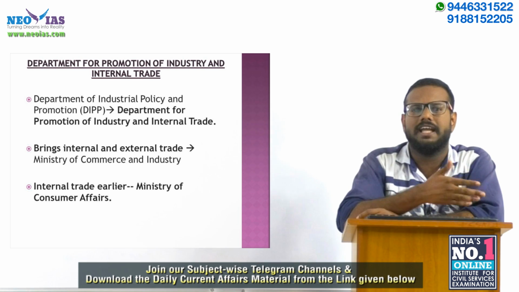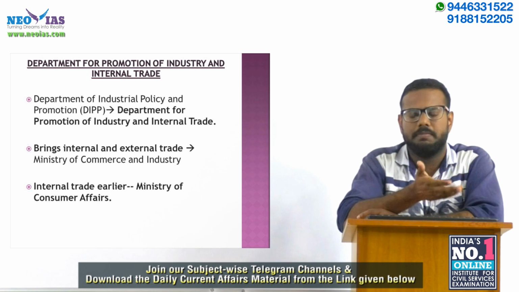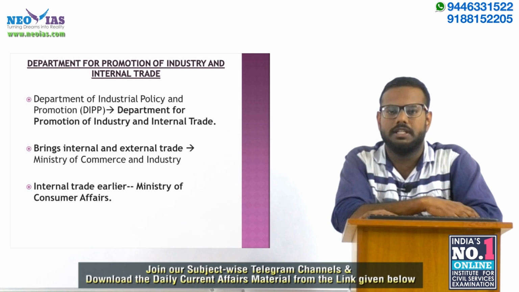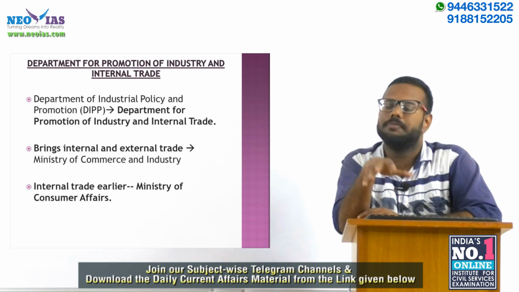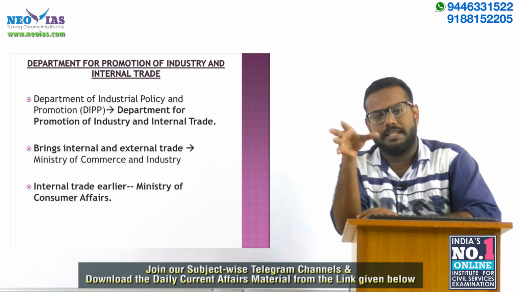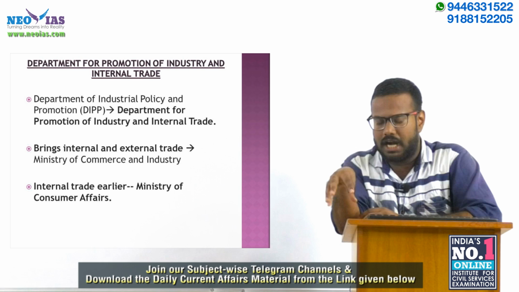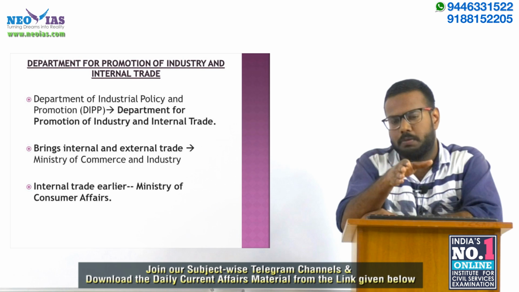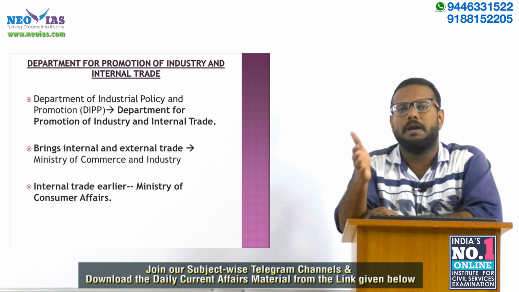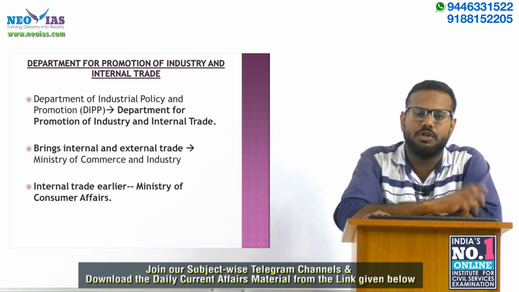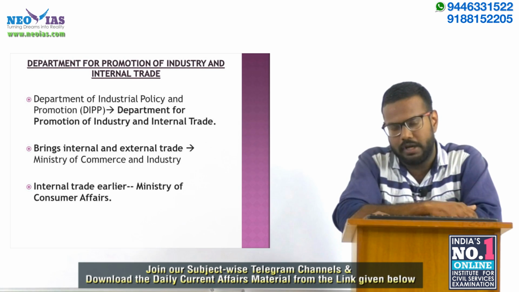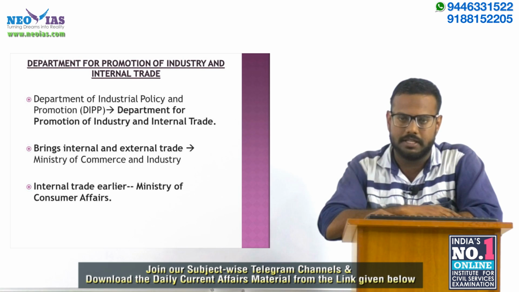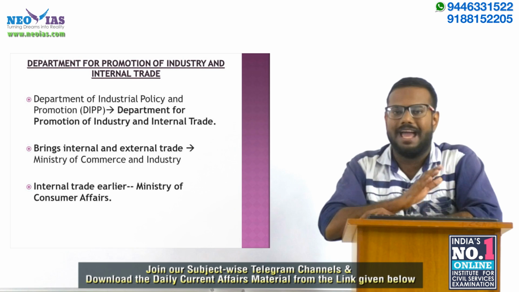Traders protested against this and demanded that internal trade be made a separate ministry. As a solution, the government merged internal trade with external trade under the Ministry of Commerce and Industry. Thus, the name of the Department of Industrial Policy and Promotion is changed to the Department for Promotion of Industry and Internal Trade. Internal trade was earlier under the Ministry of Consumer Affairs; now it is under the Ministry of Commerce and Industry, and the name of the department also changed accordingly.